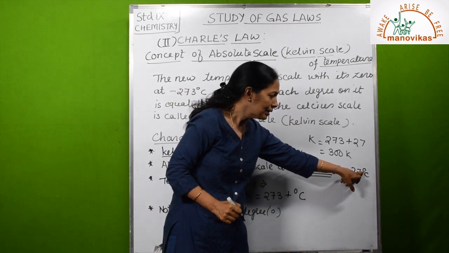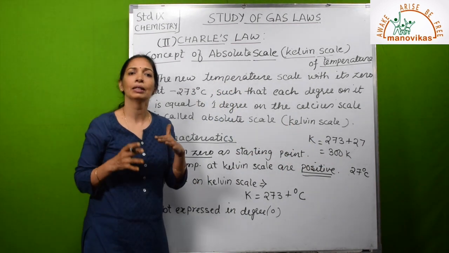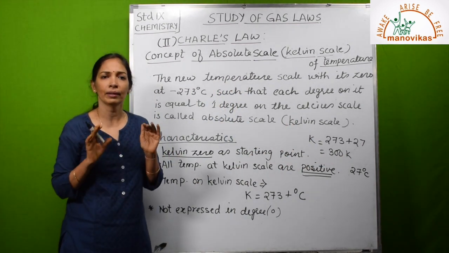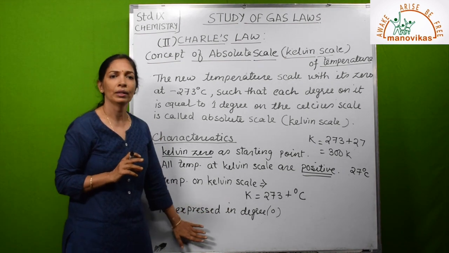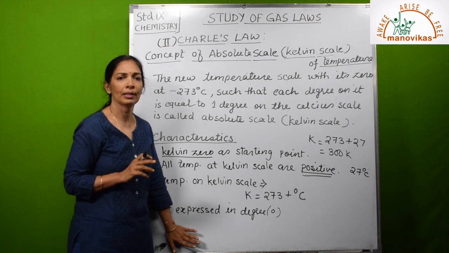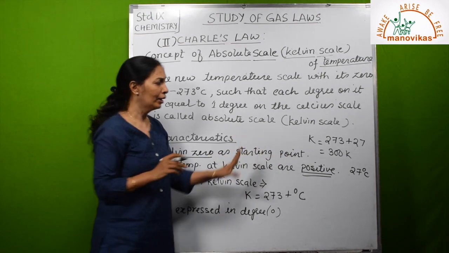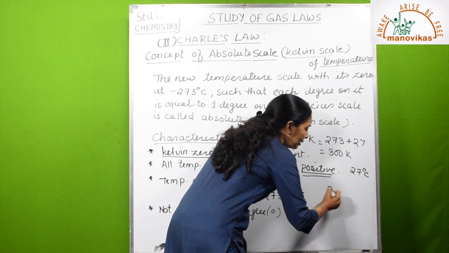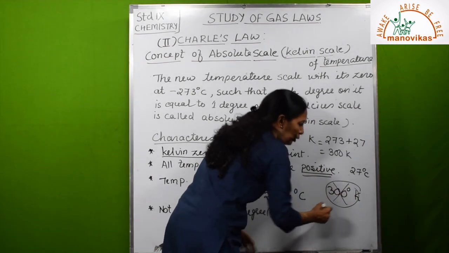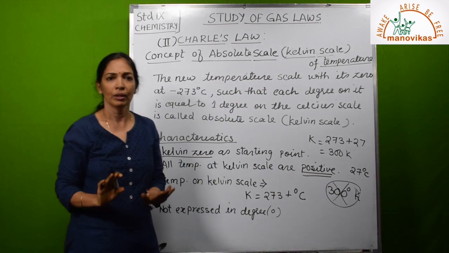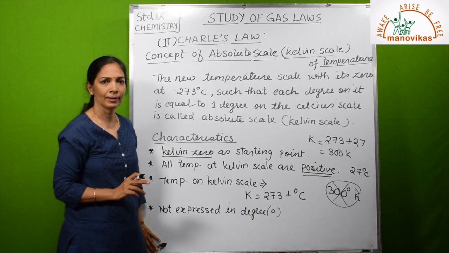This degree symbol is not there. So whenever we express temperature in Kelvin, it is simply that number written with a capital K, but there is no degree. So Kelvin scale temperature is never expressed in degrees. For Celsius we write degree, but here it is 300. Don't write it as 300 degree K, then it will be wrong. So only 300 K. Okay, so this is all about the Kelvin scale and its characteristics.